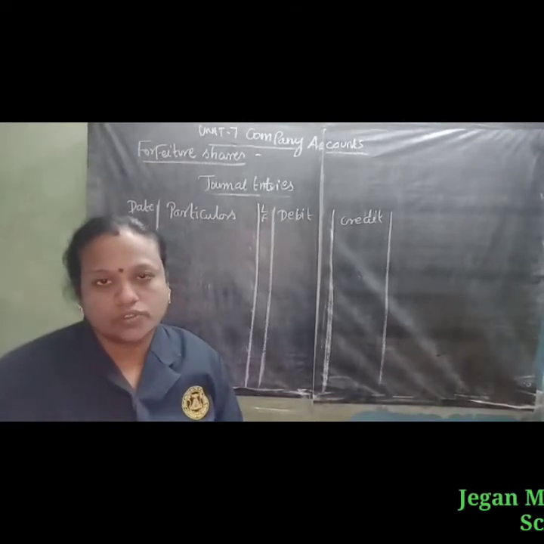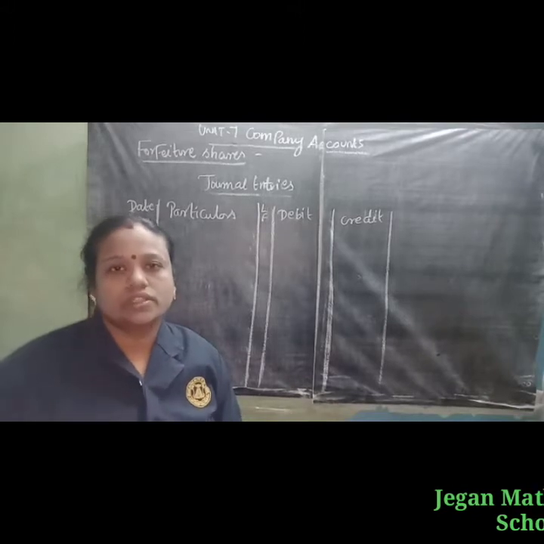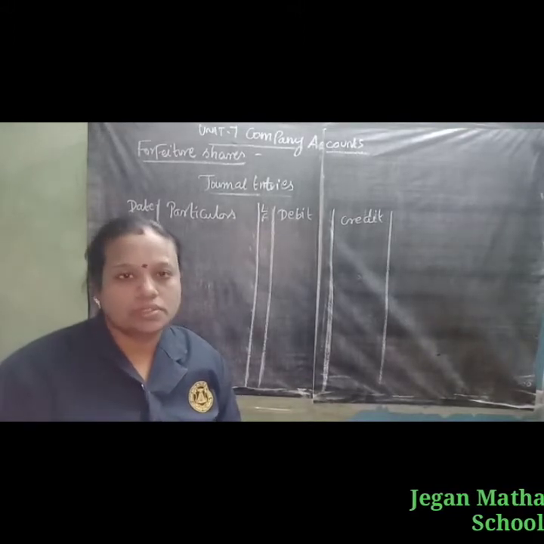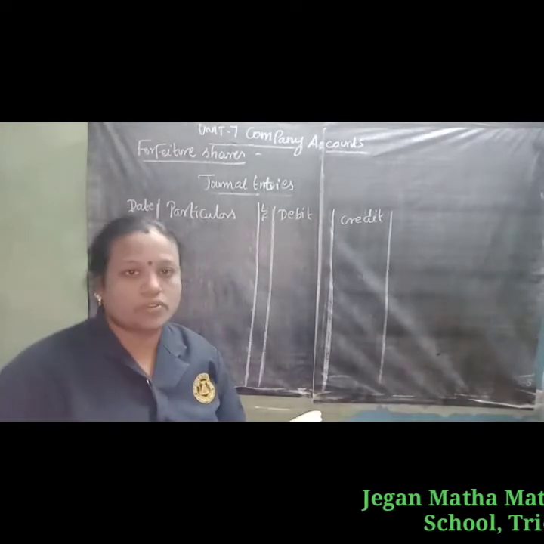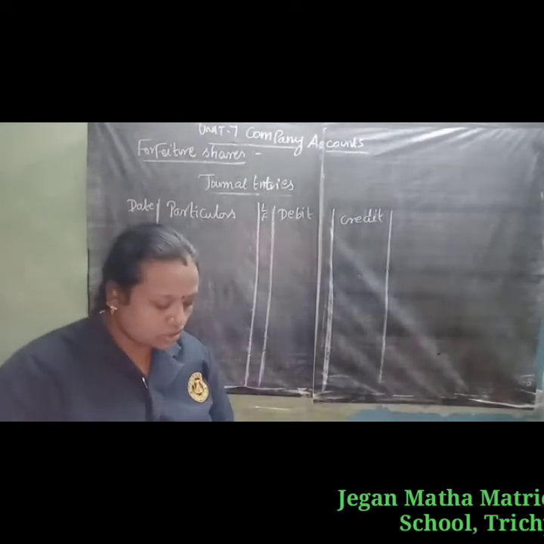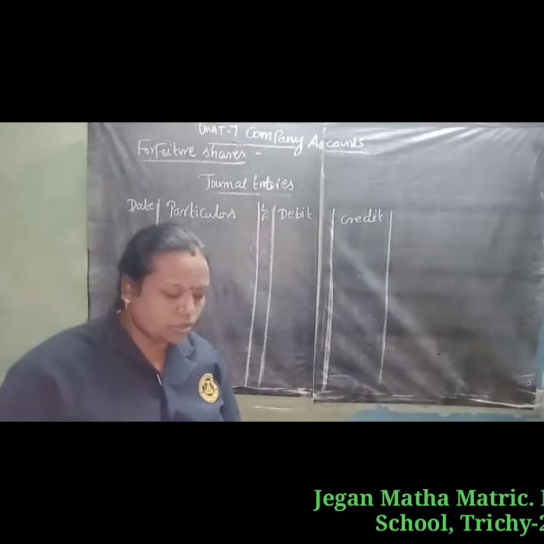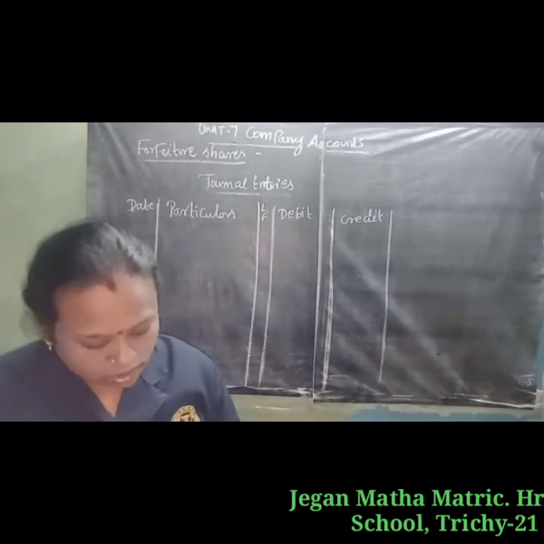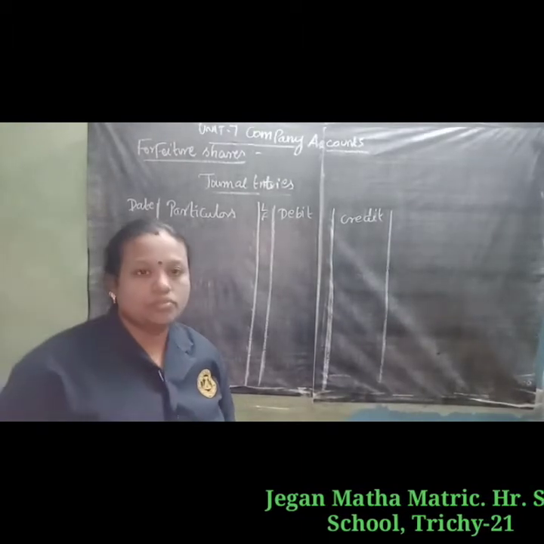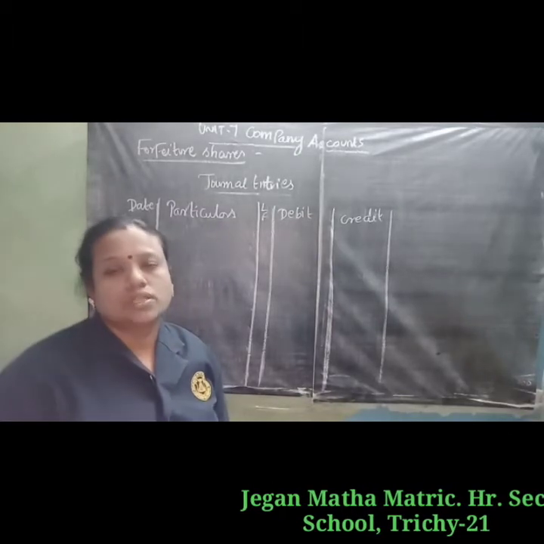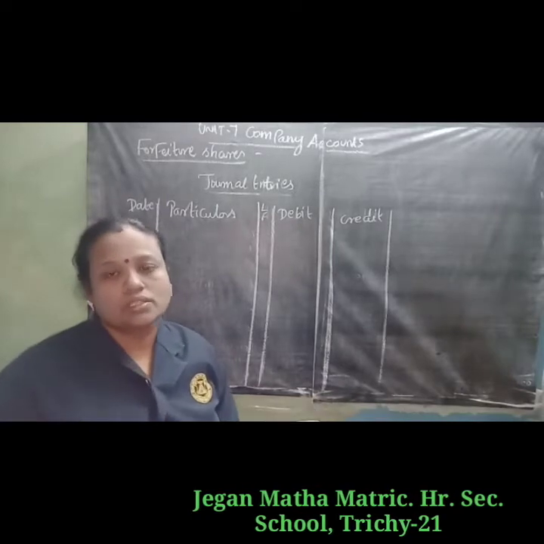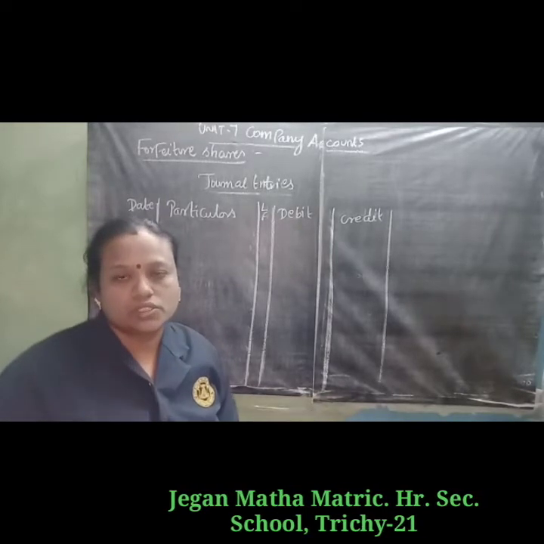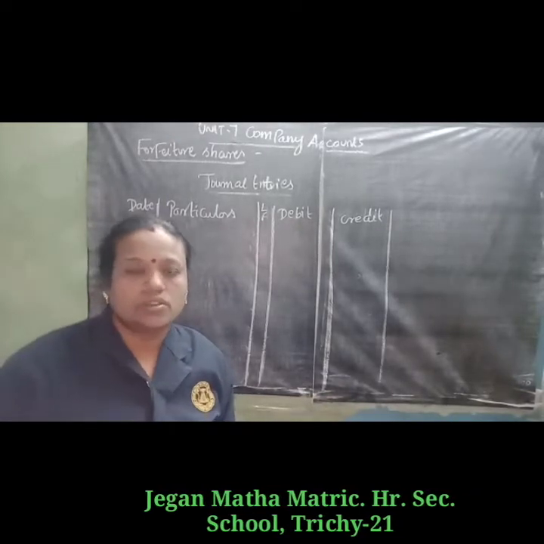In this video we are going to discuss Unit 7, Company Accounts, the topic of forfeiture of shares. So what do you mean by forfeiture of shares? When a shareholder defaults in making payment of allotment and call money, the shares may be forfeited. That means the shareholder fails to pay the call money or allotment money, so the company forfeits the shares. That is called forfeited shares.